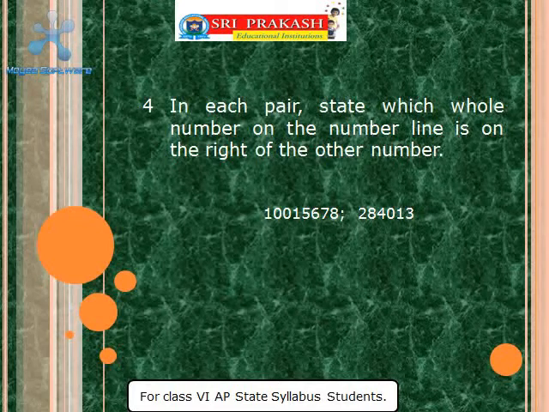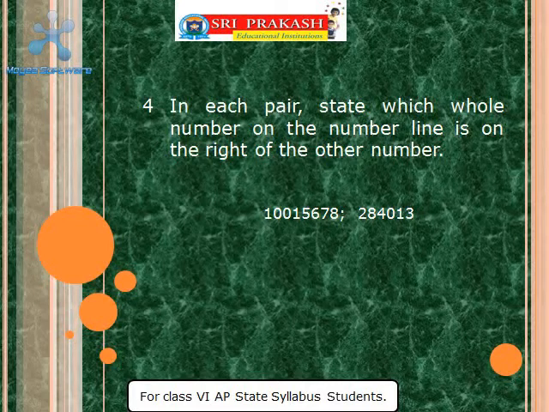So, another set of numbers are given. 1 crore 15,678. The other number is 2,84,013. What is the first number? 1 crore 15,678.